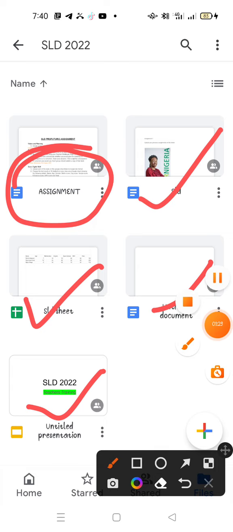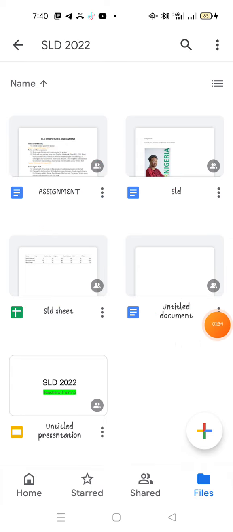So if you don't mind, I will be doing some videos later, and I'll be sharing my YouTube link where we can watch on how to set up Google Drive and the importance of it, and how to make use of this in our respective schools, and further things anyway. So back to the class.